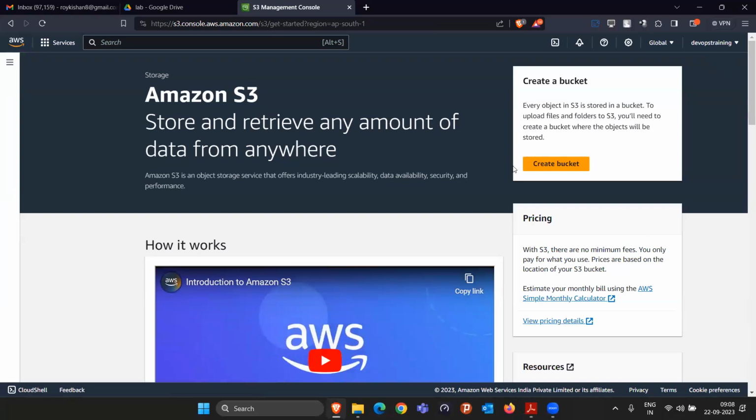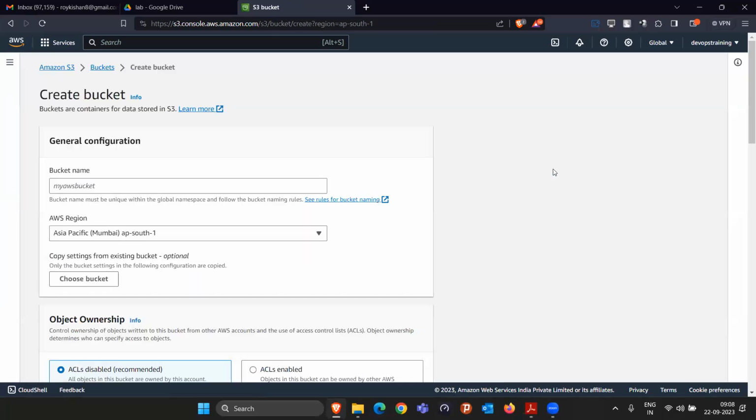Here you simply click on create bucket to create a bucket. A bucket is just like a bigger folder. In a single AWS account, you can create multiple buckets. There is no limitation on that. But make sure all the files you are storing inside the buckets are less than 5 GB combined. Then only they will not charge you. If your storage is more than 5 GB, then they will charge you whatever charges they have per GB.